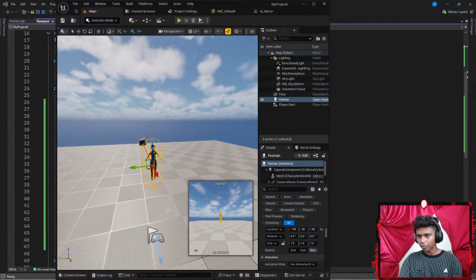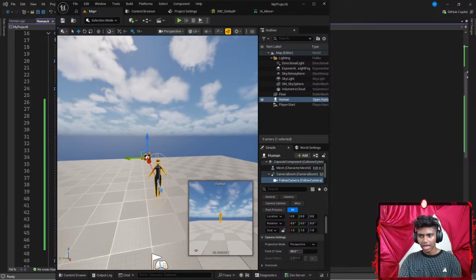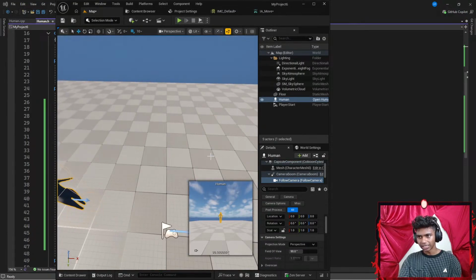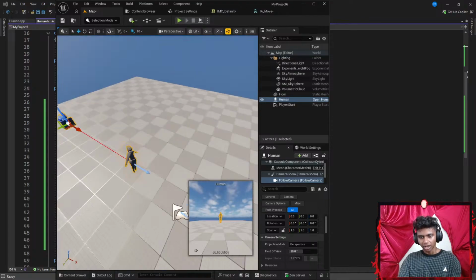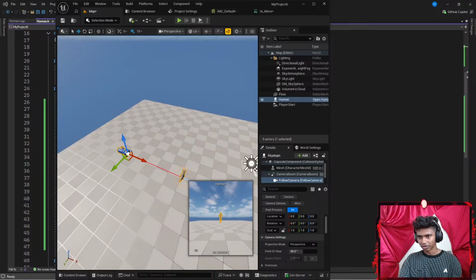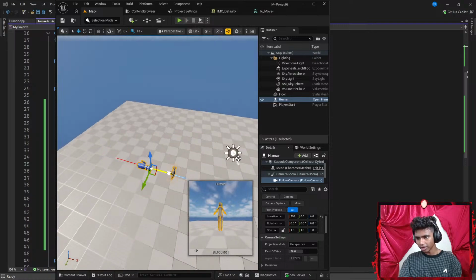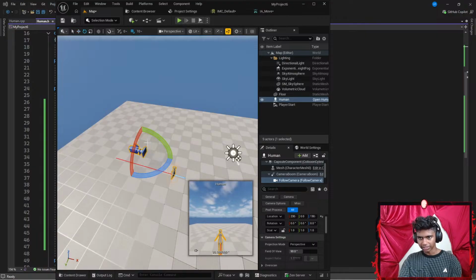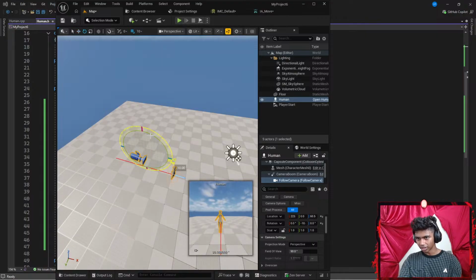Okay, now I'm gonna be pointing this way, so I'm gonna grab my follow camera because I don't really want it to be a third person. I mean, okay, it depends. Third person is fine and all that stuff. I want to go with first person though. So I'm going to go a bit in front. I want to go a bit higher. Okay, and then I'm going to click something like E to rotate myself there. Okay, and then I'm going to click something like W to go a bit higher, a little back.